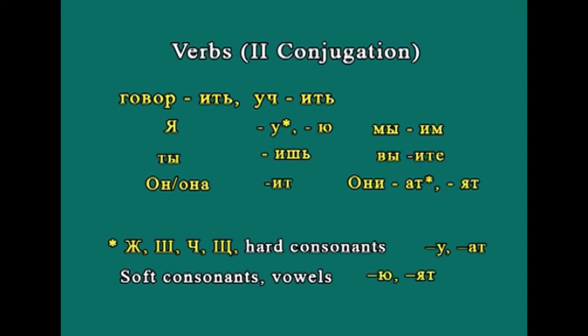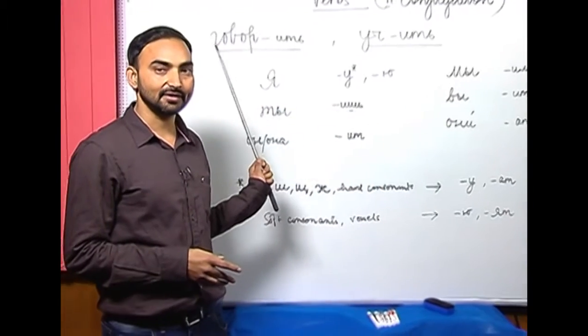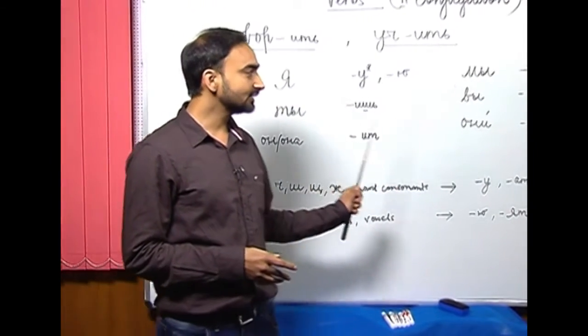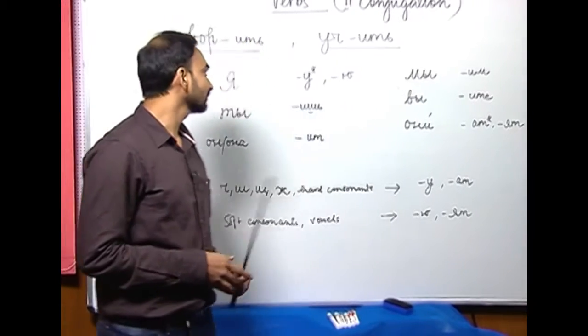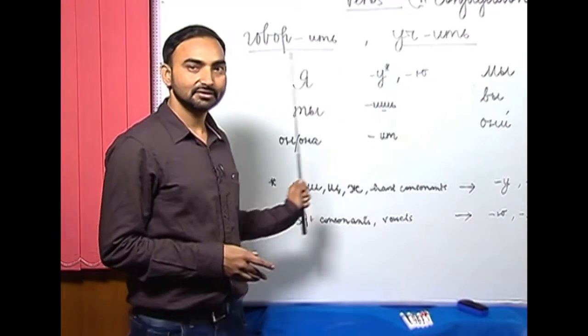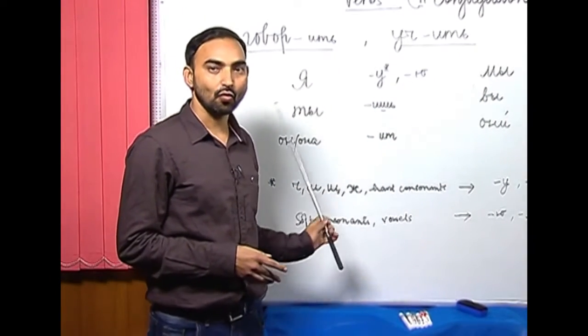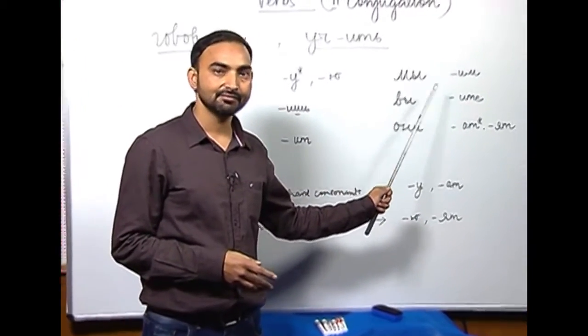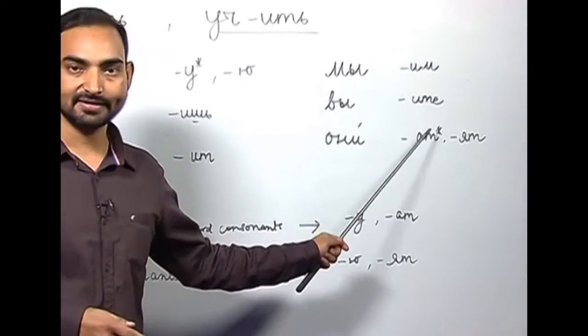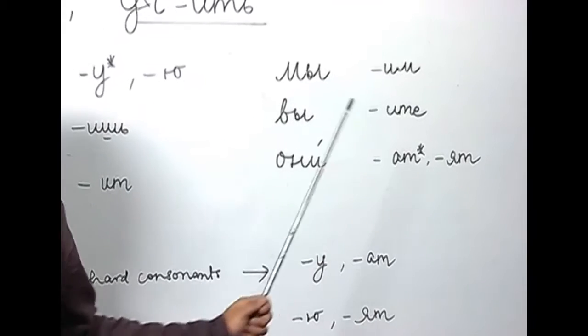And if there is a soft consonant at the end of the root or any vowel, then we use ю with first person singular number я, and third person plural number we use ят. So, я говорю, ты говоришь, он она говорит, мы говорим, вы говорите, они говорят.